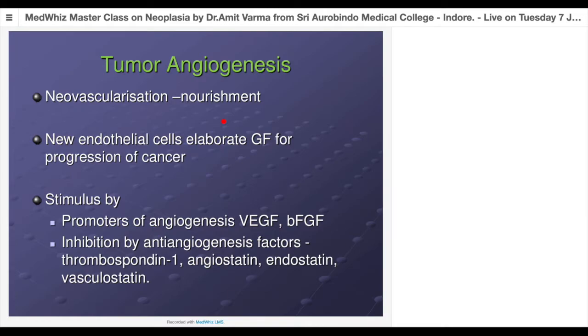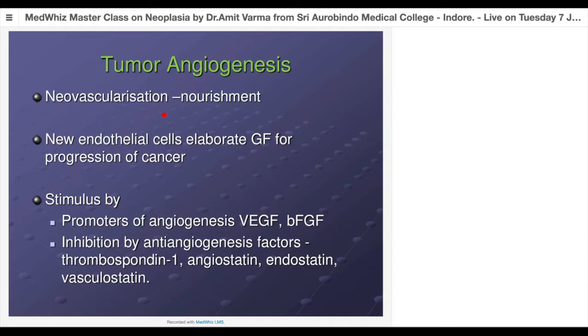So now let us see that once it has acquired all these mutations, what is most important? Nutrition. The cells are multiplying, I agree, but they need good nutrition or supplement at the same time, or else they will start to undergo necrosis. So that's why neovascularization is equally important for a tumor to flourish.